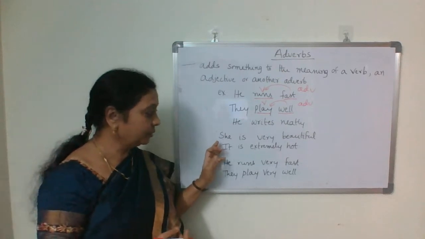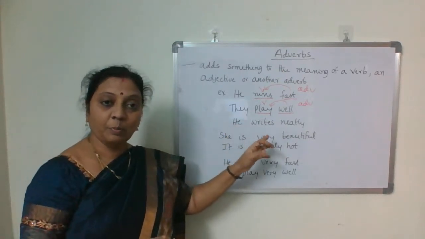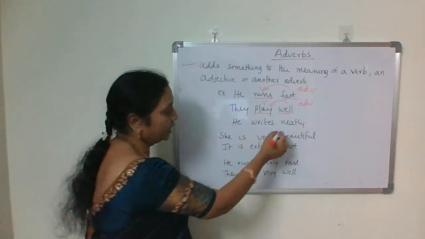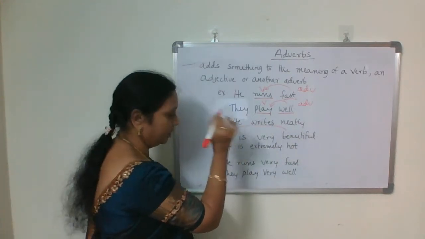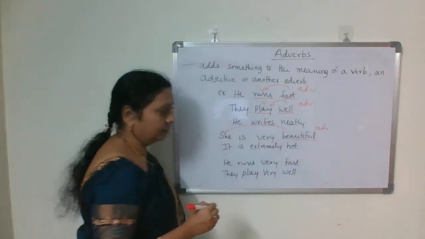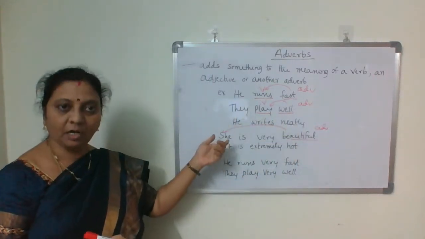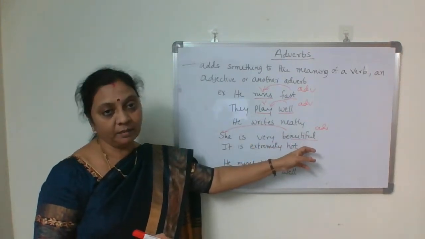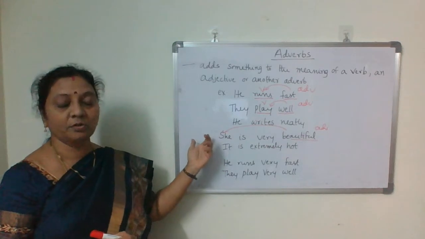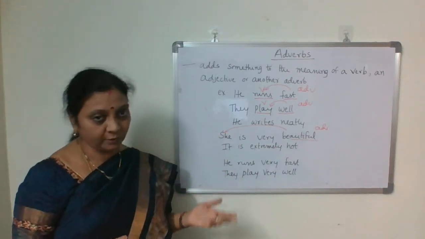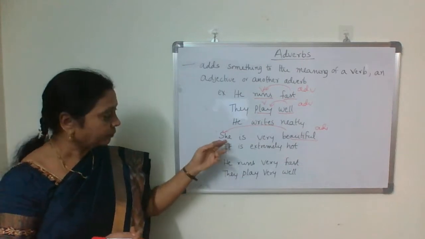And it also modifies an adjective. How does it do that? She is beautiful. Beautiful is talking about she, a pronoun, so beautiful becomes an adjective, isn't it? Instead of she, you can give any name, a noun, like Sheila.